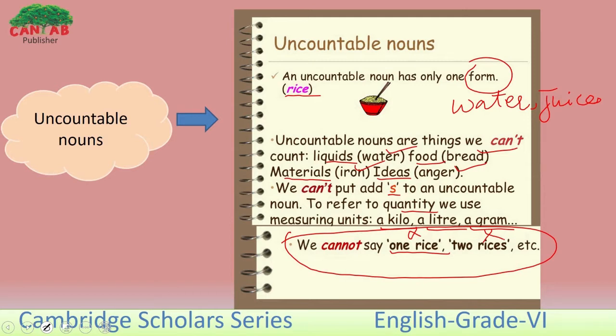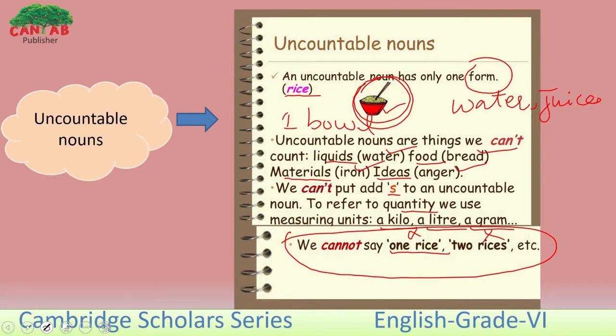But if we consider the ball of rice here, we will consider it one. Because here we are talking about the ball only. We are not talking about the rice. We are talking about the ball of rice only. It can be counted.